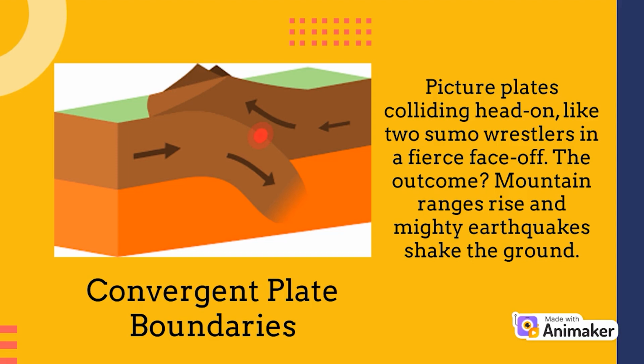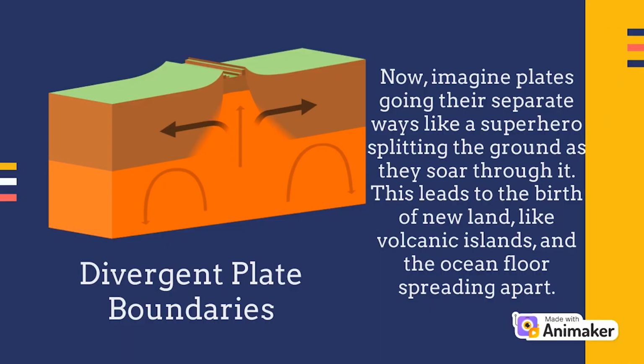Mountain ranges rise, and mighty earthquakes shake the ground. 2. Divergent plate boundaries. Now imagine plates going their separate ways, like a superhero splitting the ground as they soar through it. This leads to the birth of new land, like volcanic islands and ocean floors spreading apart.